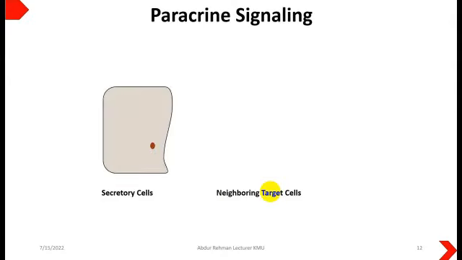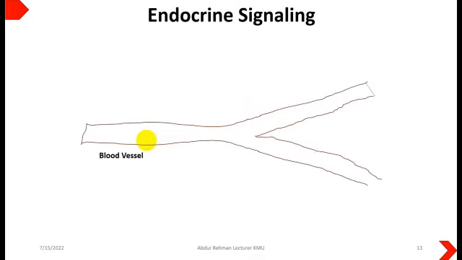There are secretory cells which contain signals, and the neighboring target cells are present around these secretory cells. These secretory cells will release certain signals which will be captured by the target cells, and it will show its effect. As we have studied, histamine and nitric oxide work on the principle of paracrine signaling. Then comes the endocrine signaling.